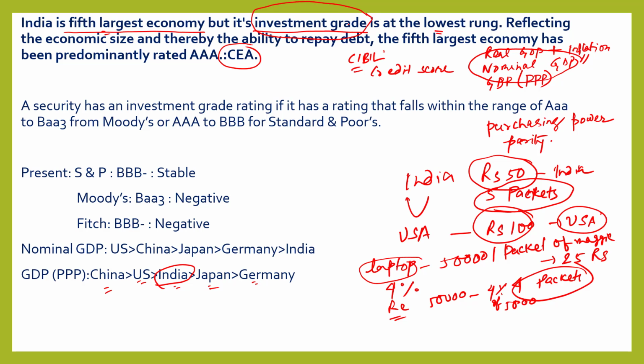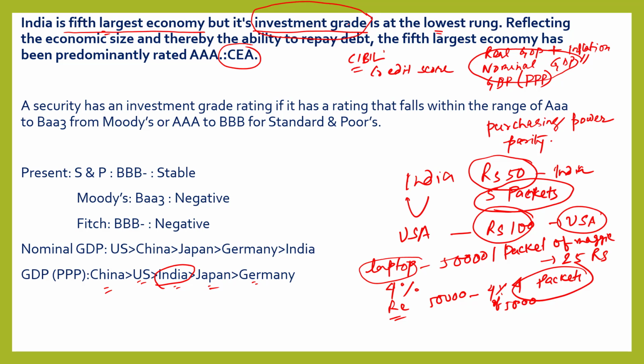So if the investment grade is lower, and that country wants to borrow money from another fund, suppose India wants to borrow money from some provident fund or pension fund from Japan, then they will consider our credit score, our investment grade.